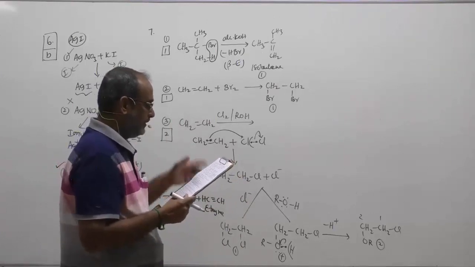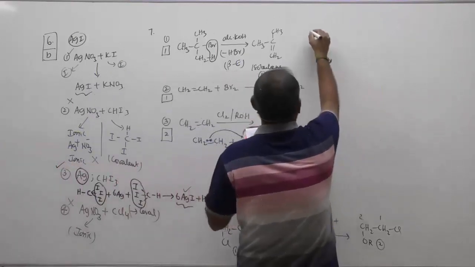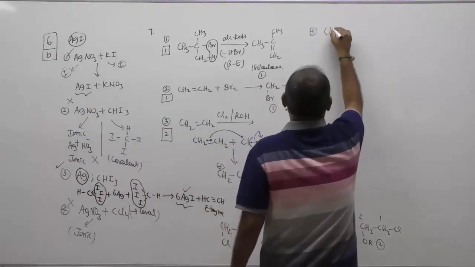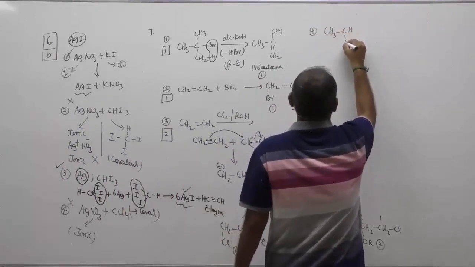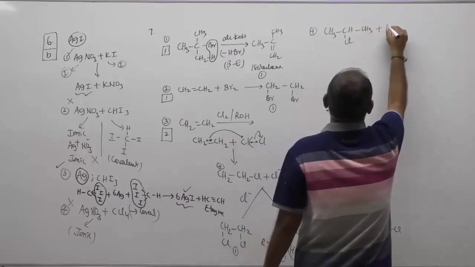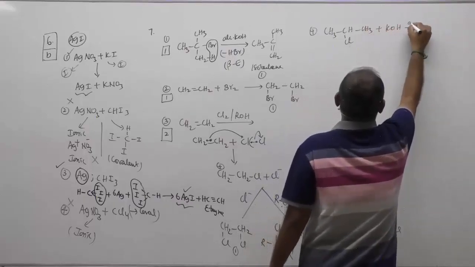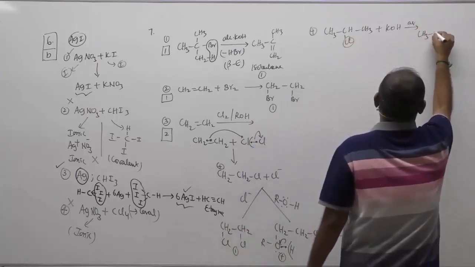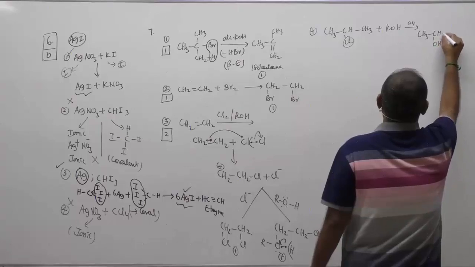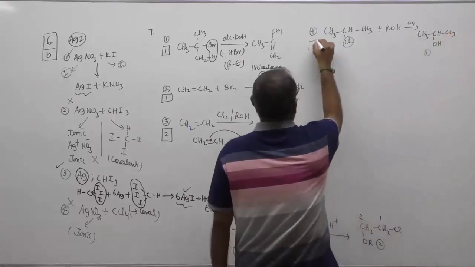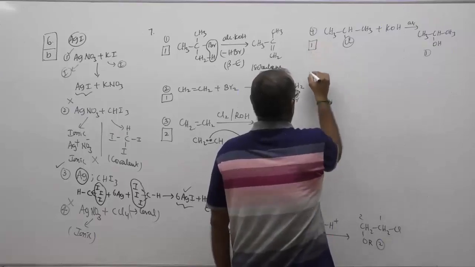Okay. Now what about 4? Isopropyl halide with aqueous KOH. Isopropyl halide is CH3CHClCH3 with aqueous KOH. When I say aqueous KOH, your Cl will be replaced by OH, children. Therefore, we are going to have the corresponding OH and CH3. That's isopropyl alcohol, only one product. Therefore, again, only one product.